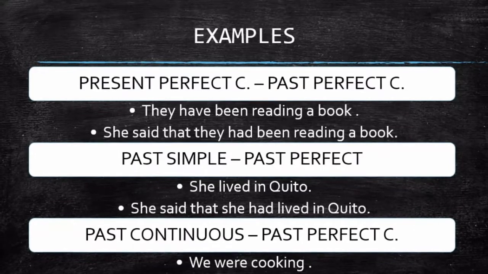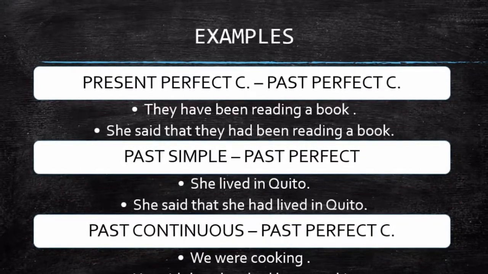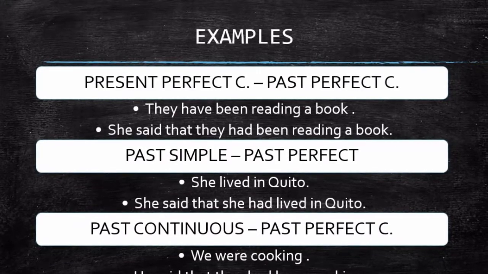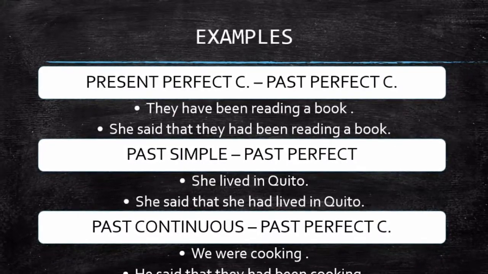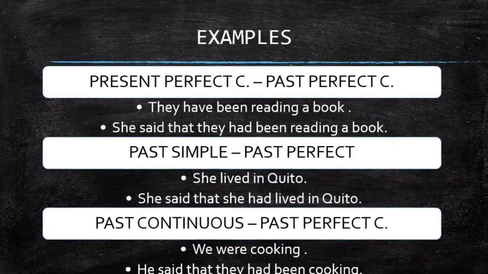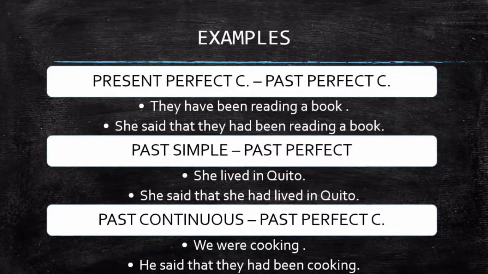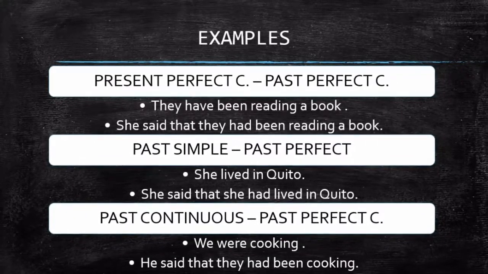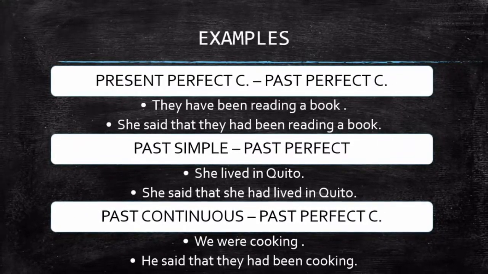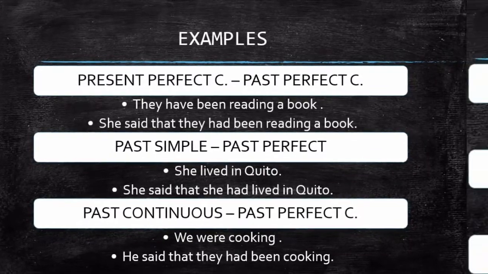And the next one is past simple into past perfect. Here you can see, she lived in Quito, and that changed into, she said that she had lived in Quito. I have past continuous to past perfect continuous. And we have here, we were cooking, and it changed into, he said that they had been cooking.